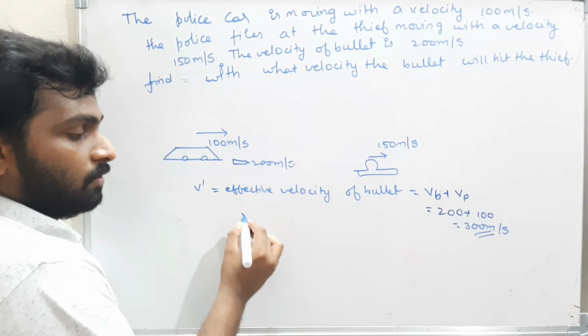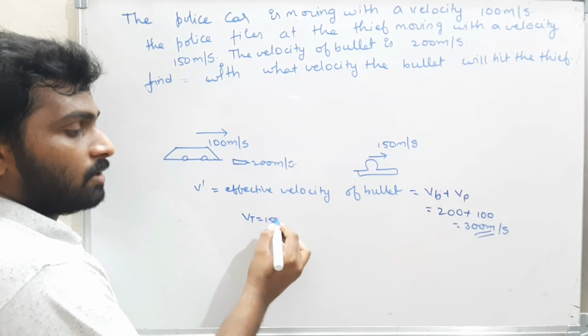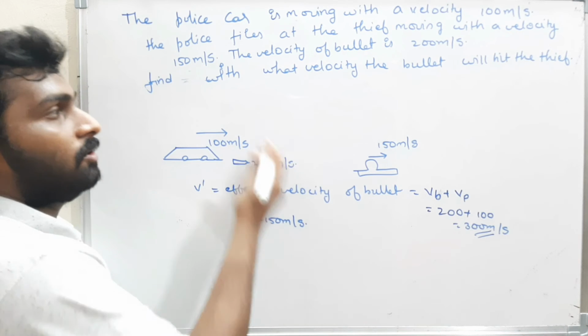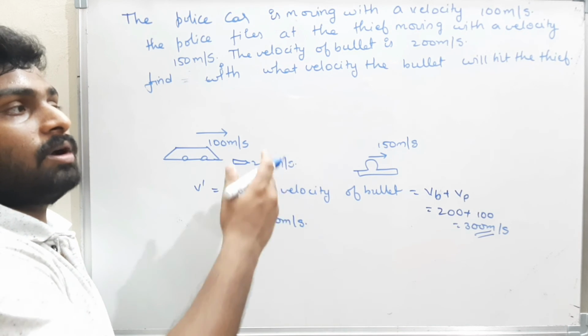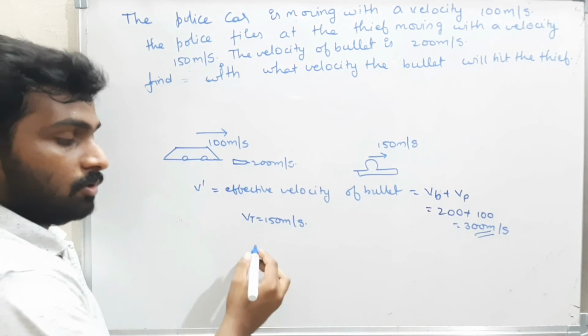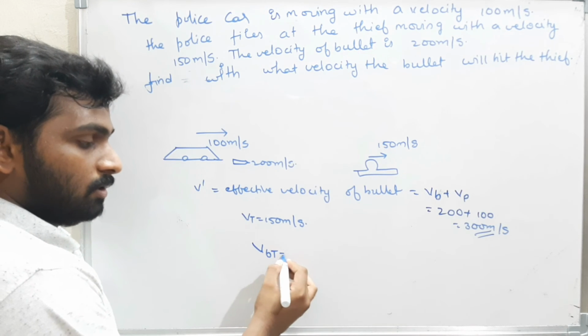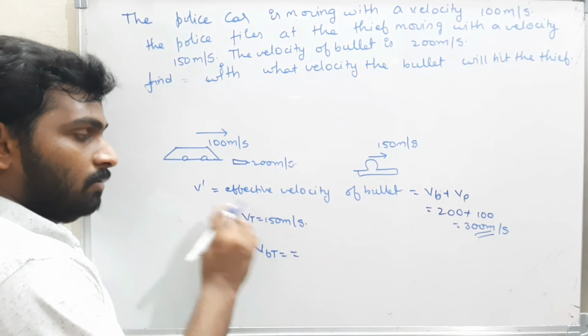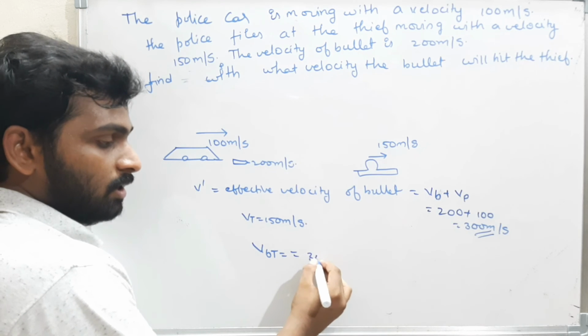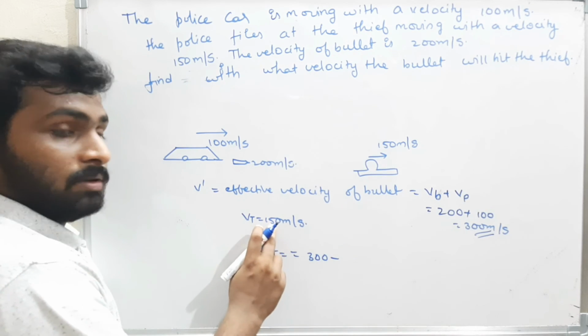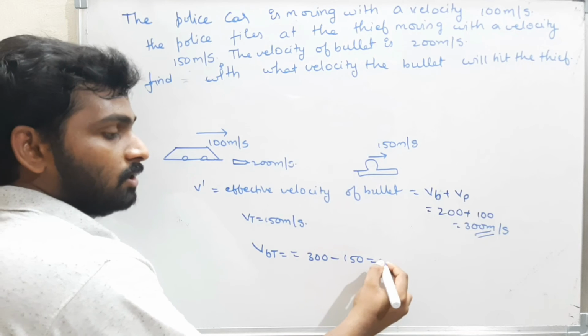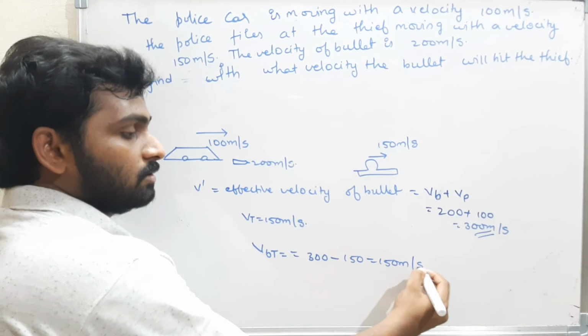Okay, now what is the velocity of the thief? They gave the velocity of the thief as 150 meters per second. What did they ask us to find? Simply, with what velocity the bullet will hit the thief. That means find the velocity of the bullet with respect to the thief. That is the effective velocity of the bullet, 300, minus the velocity of the thief, 150. That is nothing but 150 meters per second.